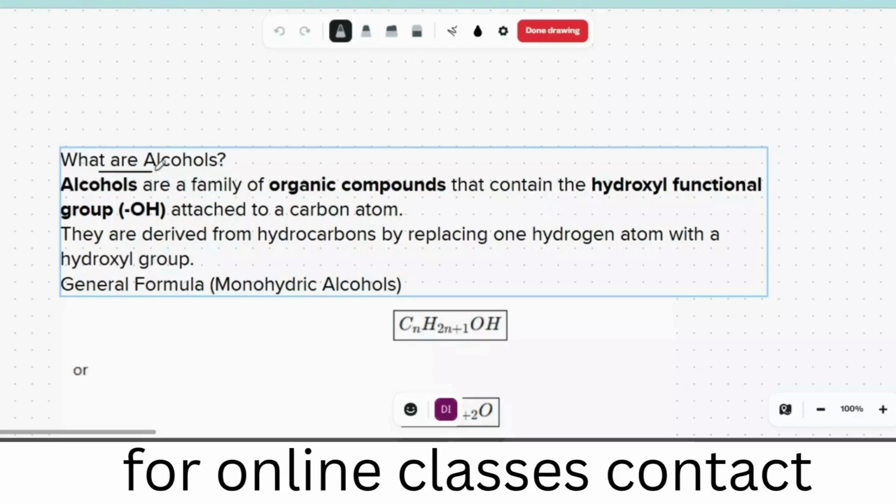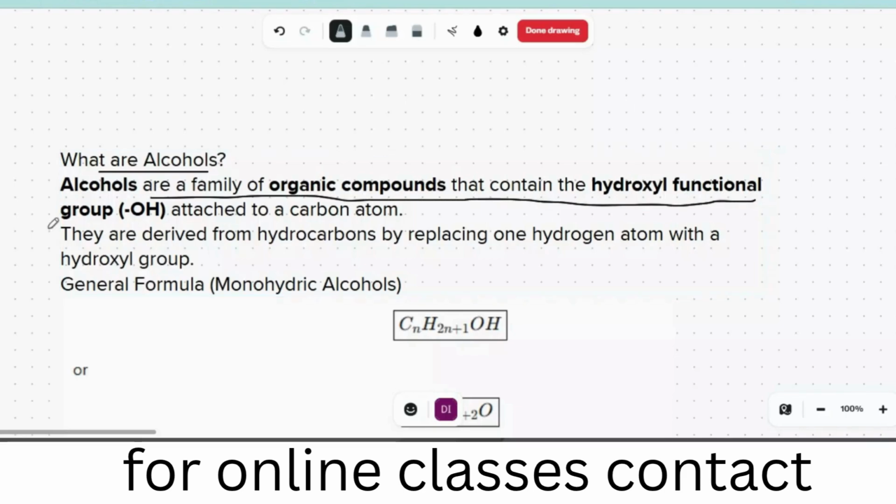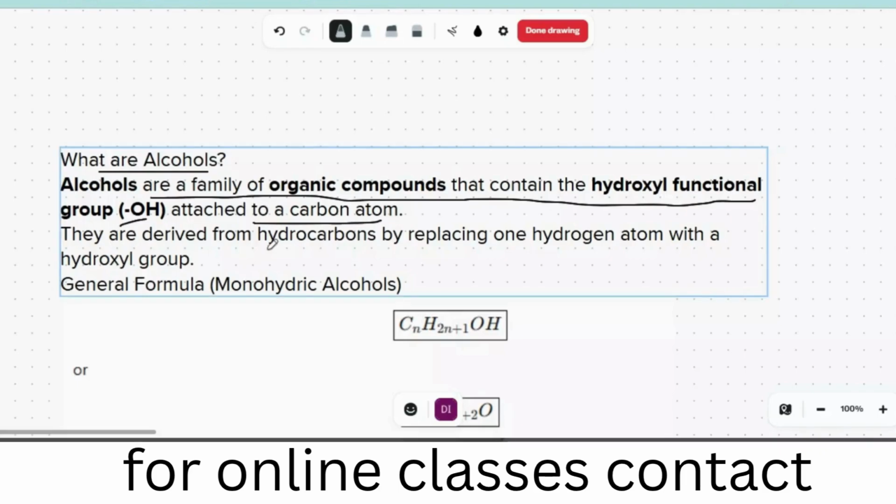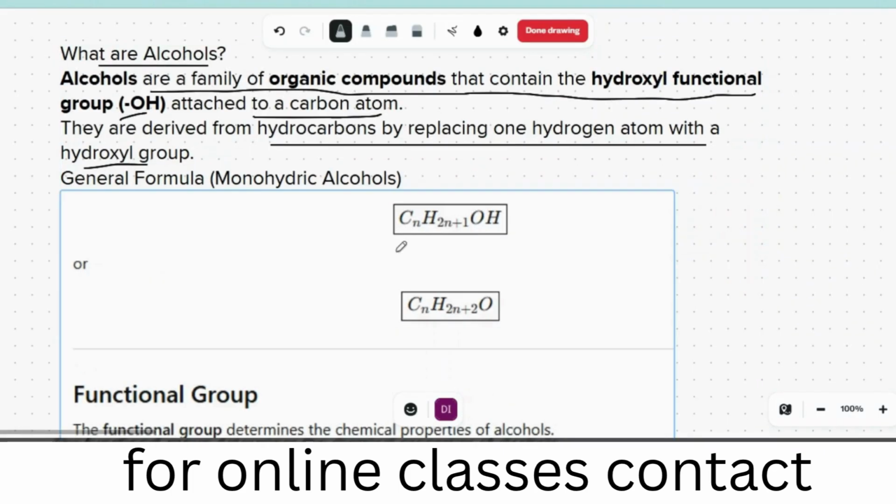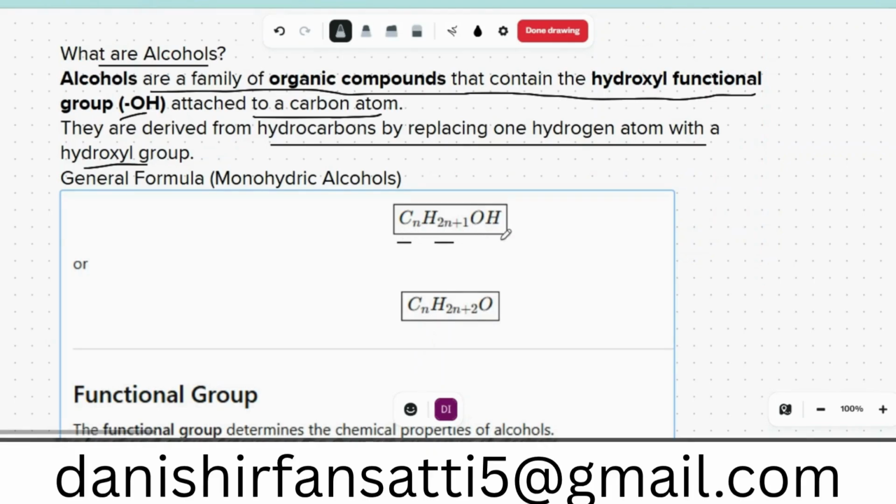Today we are going to talk about alcohols. Alcohols are the family of organic compounds that contain a hydroxyl group, that is an OH group, attached to one carbon. They are derived from hydrocarbons by replacing one hydrogen atom with a hydroxyl group. The general formula is CnH2n+1OH, or CnH2n+2O.